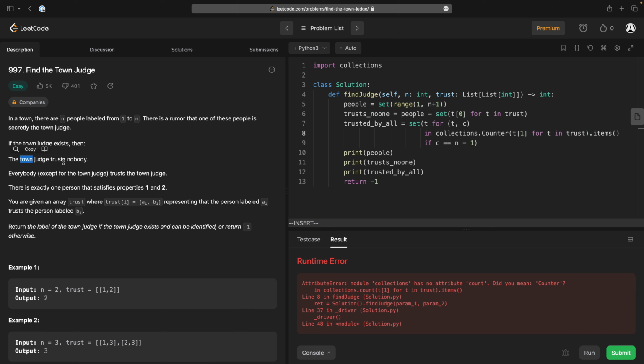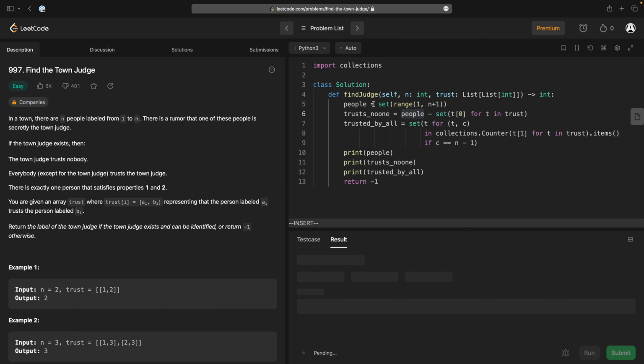The town judge trusts nobody, so someone who trusts nobody is not in this trust array. The people is just a set of people 1 to n. And trusted by all is someone that is trusted by exactly n-1 people, because they don't trust themselves, obviously.